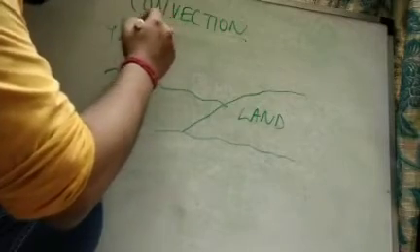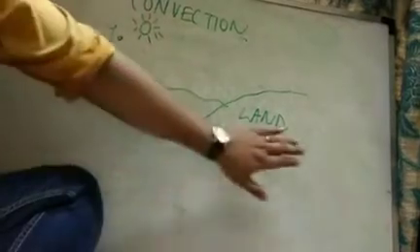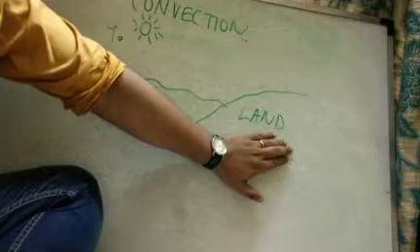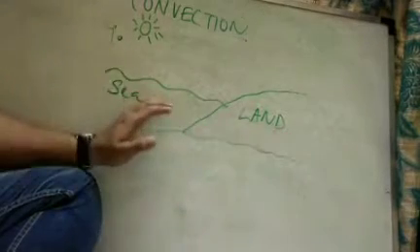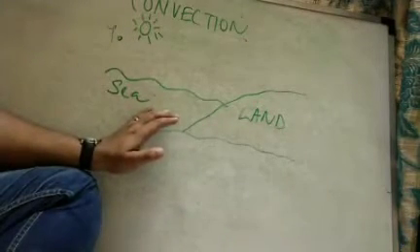During daytime, suppose this is the portion of land and this be the portion of sea. During daytime, land easily gets heated as compared to sea.